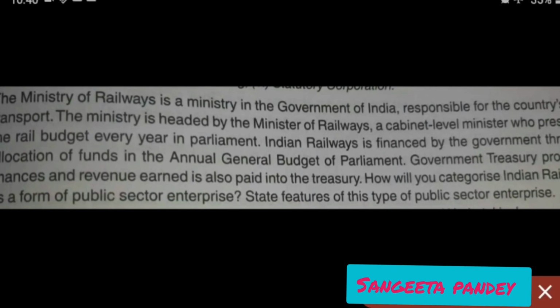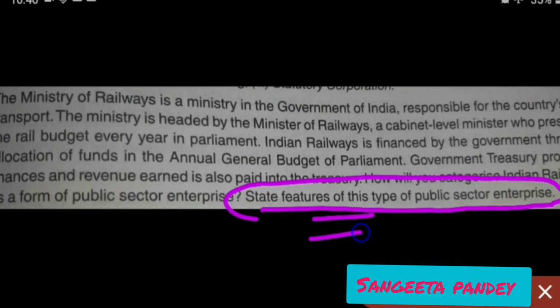We'll start reading from the last line because a small paragraph is given. Last line: state features of this type of public sector enterprise. That is, which type of public sector enterprise it is, and we have to state its features.